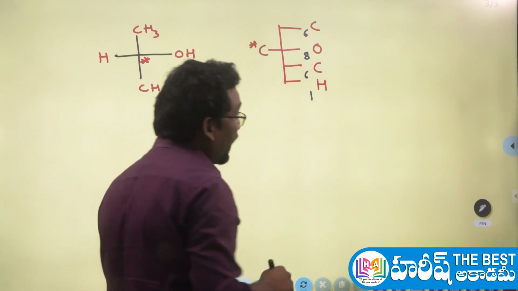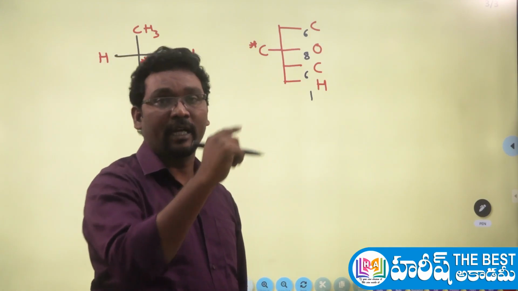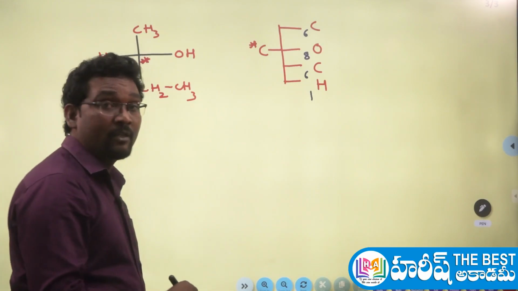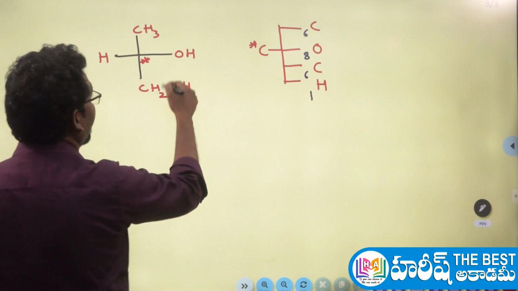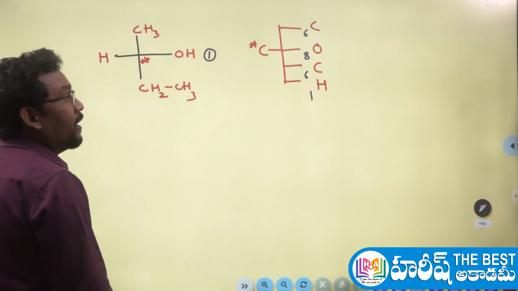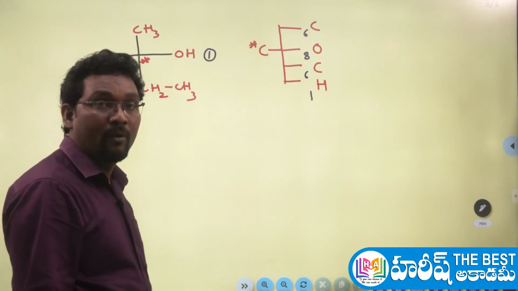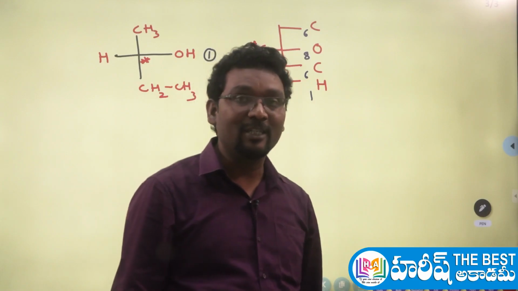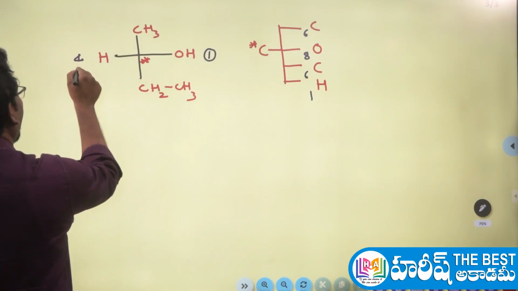I told you that the atom with the highest atomic number gets the highest priority. Oxygen's atomic number is higher, so the oxygen-containing group gets the first priority here, the group on the right side. Next, hydrogen has the lowest atomic number among the four, so it gets the least priority. That hydrogen is on the left side, so directly you can say it is the fourth priority group.